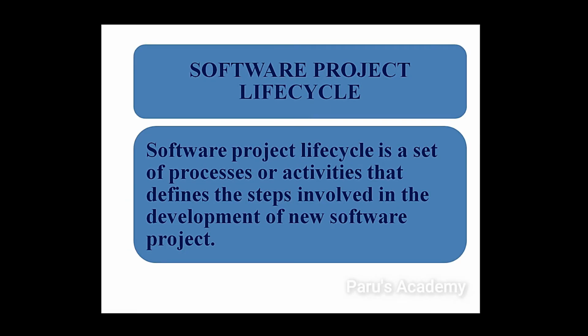Software project lifecycle is a set of processes or activities that defines the steps involved in the development of new software project. This means a software project lifecycle is a collection of processes or activities which defines the works or processes involved in developing the new software project. So for developing the new software project, we need some processes and some activities. We need to follow some processes and activities. Those processes and steps are defined in this software project lifecycle.